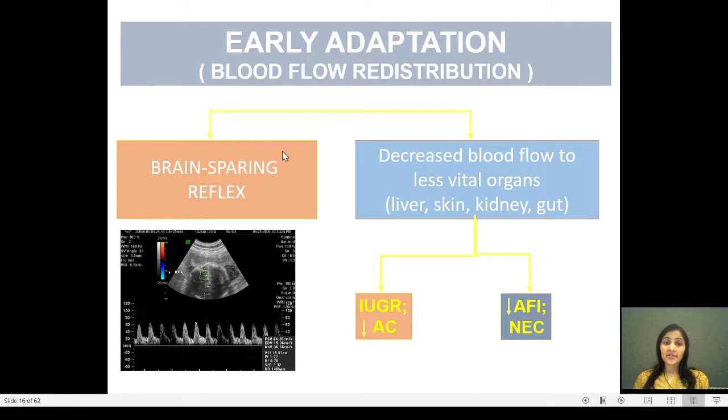In early adaptation, the brain gets more preferential blood supply, which is seen as cerebral redistribution, and increased diastolic flow in the middle cerebral artery. And reduced blood flow, as I have already discussed, presents in the form of IUGR with reduced abdominal circumference and reducing AFI, which is suggestive of reduced blood flow to the kidneys and renal perfusion, and necrotizing enterocolitis or echogenic bowels.